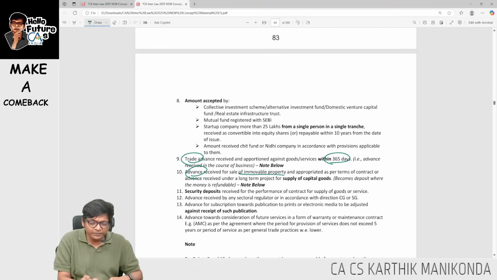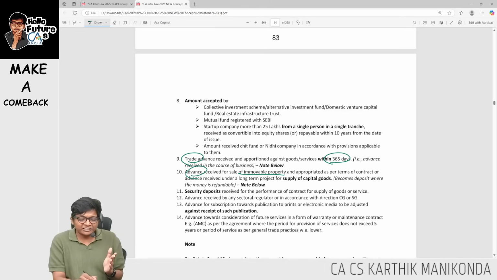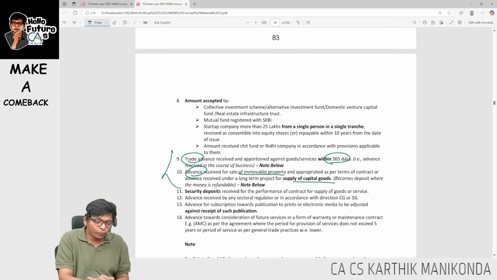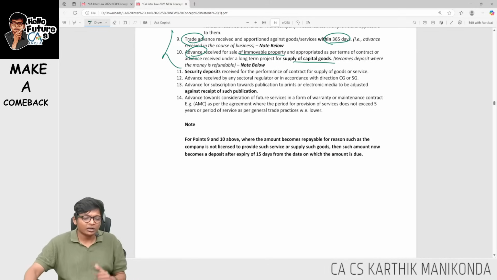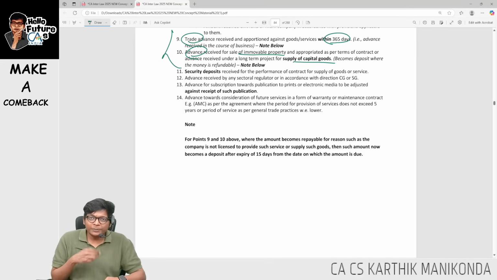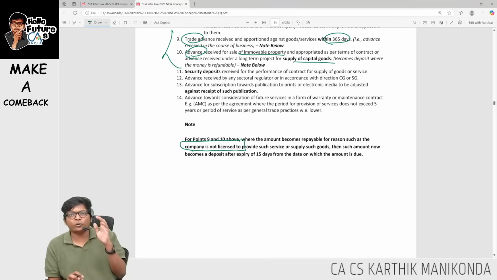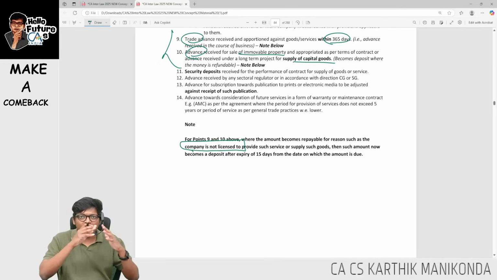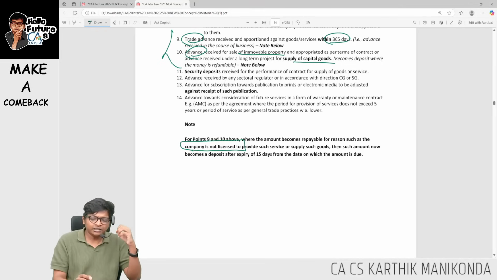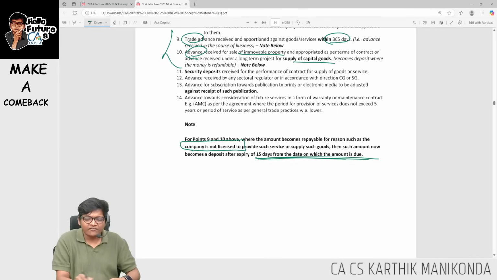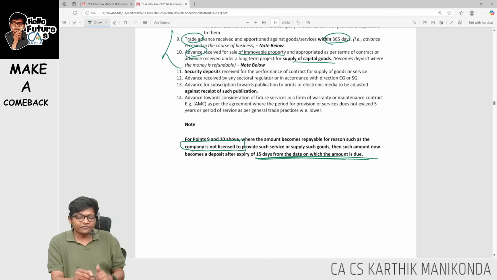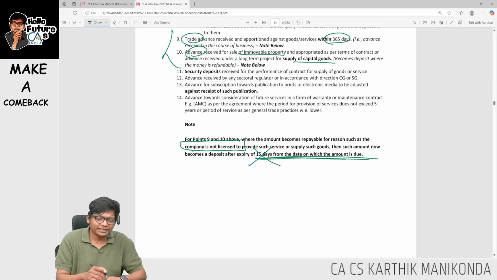Any advance for immovable property, you should set off as per the terms of the contract. For both 9 and 10 there is a note below. For such contracts, if the amount becomes repayable for reasons that the company is not licensed to provide this, for example the company lost its license for construction, then the money is due and it should be paid within 15 days from the day on which it is due. If it is not paid within 15 days, then also it becomes a deposit, guys.